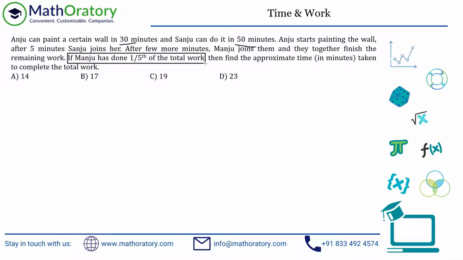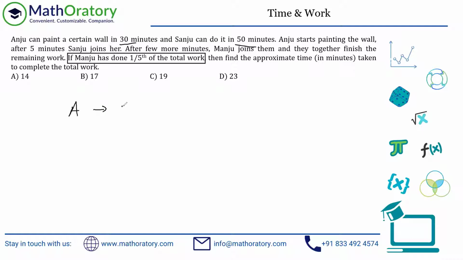So effectively, Anju and Sanju were the two other people, right? Yeah. So Anju and Sanju have completed 4/5 of the entire work, isn't it? They did not complete the total work in this manner. They just completed 4/5 of the total work. So now I have a structure in my mind. Let me just write these things down.